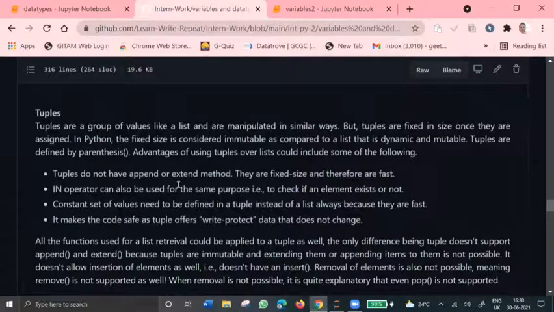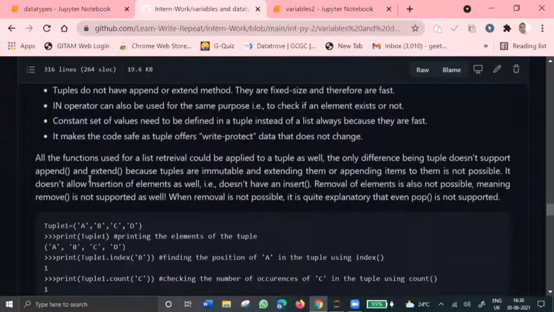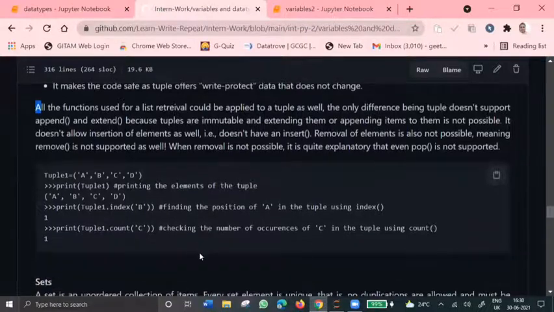That means we cannot change the values once we have assigned. Tuples are faster and are more secure than lists. And since tuples are immutable, functions like append, extend, remove, insert are not possible here.